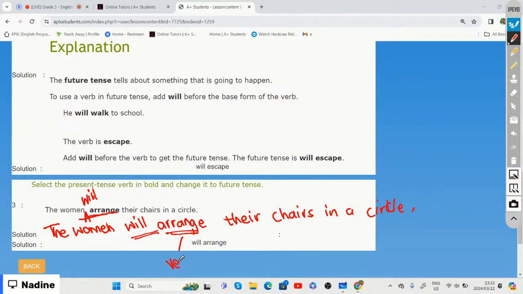Let me write here verb. We see that the word will we basically need to add before our verb, and that shows that our sentence is in the future tense. And once again, future tense tells us about something that is going to happen, right?